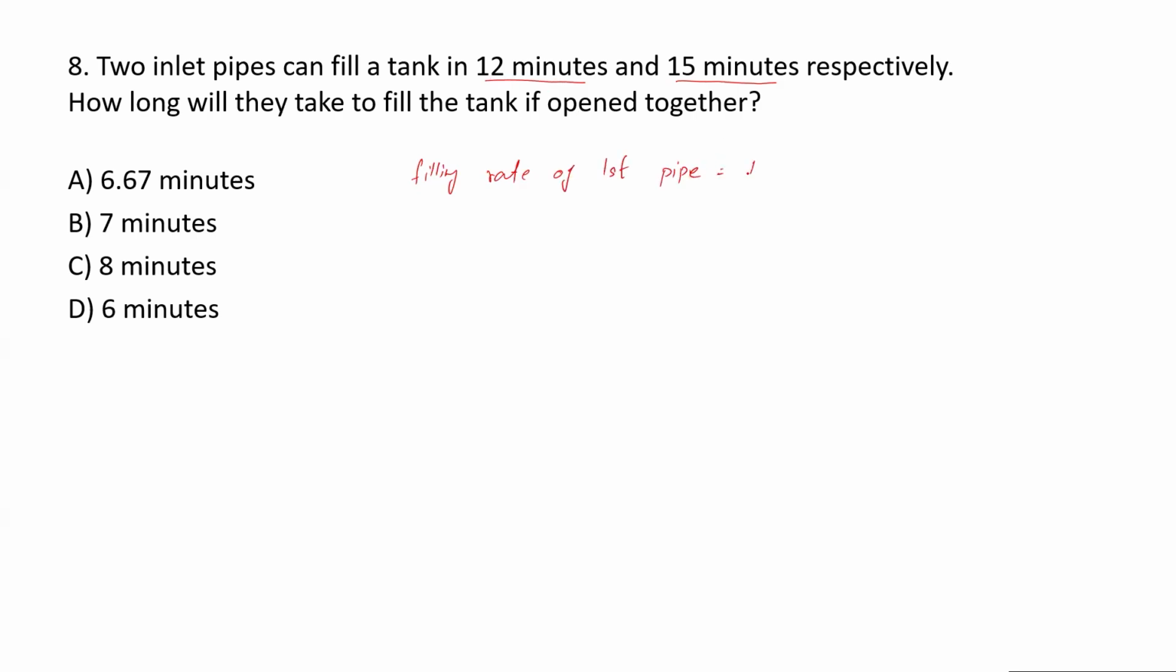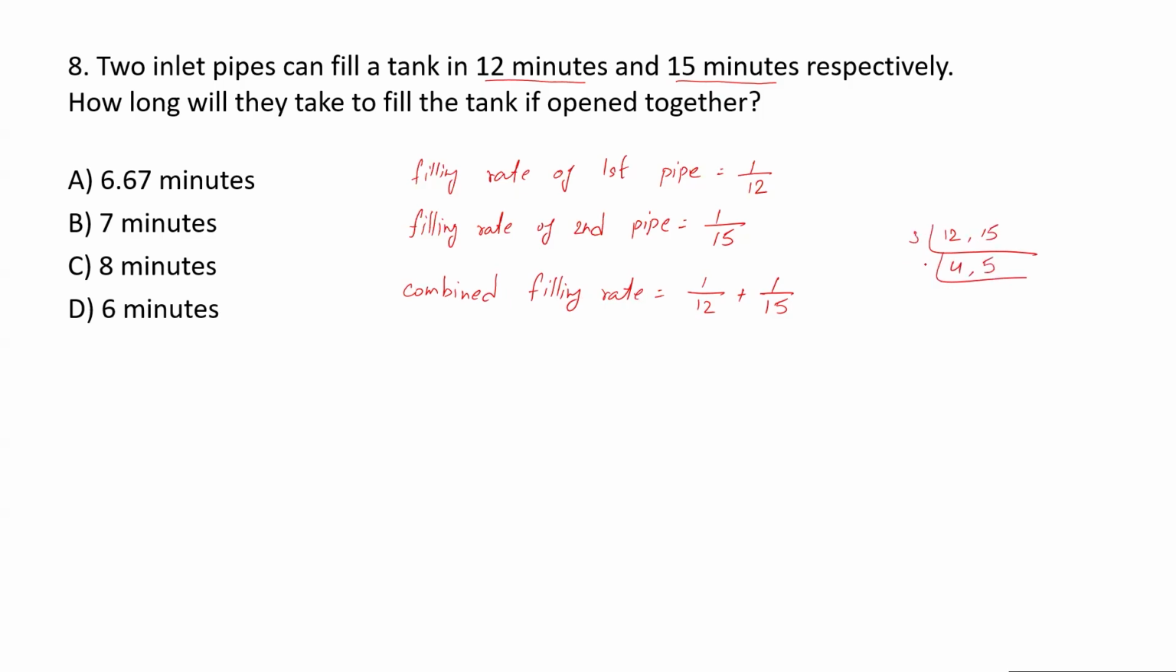So filling rate of first pipe. How long will it take? 12 minutes. So filling rate will be 1 upon 12. Similarly, filling rate of second pipe is 1 upon 15, because the second pipe will take 15 minutes to fill the tank. Now combined filling rate, because both are working together. Combined filling rate will be, add them up. Again, you have to take LCM of 12 and 15. I'll start with 3. It's 4. It's 5. 2. It is 2. 5 as it is. Again 2. 1. 5 as it is. 5. It is 1 and 1 done.